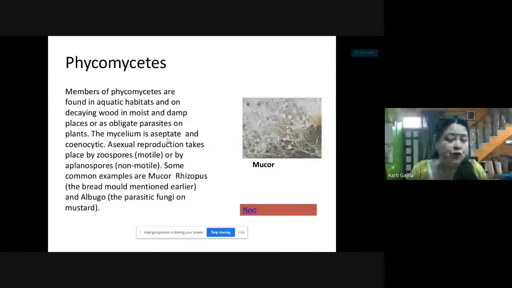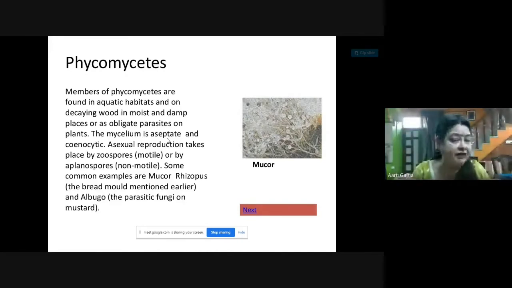A lot of new terms are coming, so please keep on noting down each and every term: mycelium, hypha, fruiting body, saprophytic, symbiotic, parasite, obligate parasite, aseptate, coenocytic.